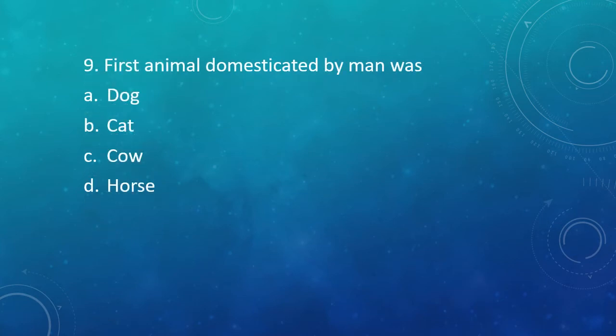Question 9. First animal domesticated by man was option A, dog, option B, cat, option C, cow, or option D, horse. The correct answer is option A. Dog was the first animal domesticated by man.